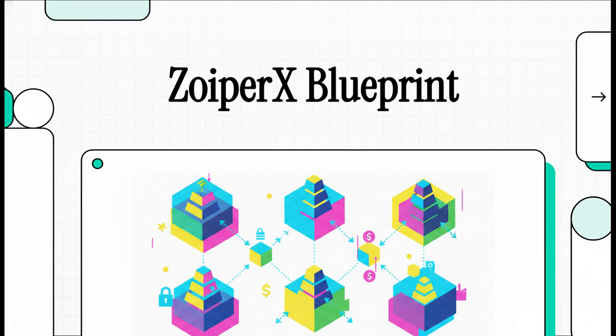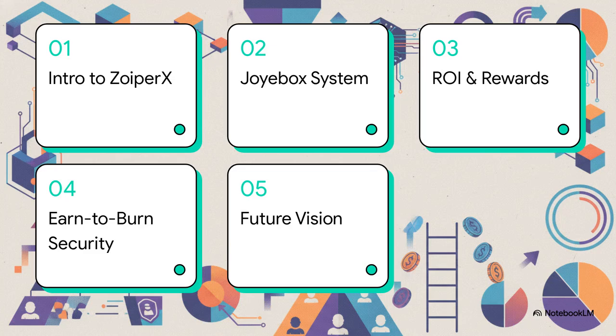Our goal today is to unpack exactly how their documentation claims this whole machine works, literally from the moment a user enters all the way to the underlying security protocols that are protecting the funds. To make sense of this massive ecosystem, here's our roadmap for today. We're going to cover an introduction to ZoiperX, the Joyebox system, ROI and reward mechanisms, the earn-to-burn security protocol, and finally, their future vision. Let's jump in.